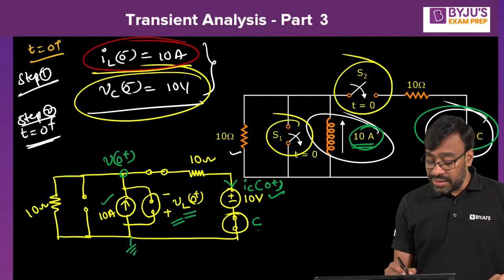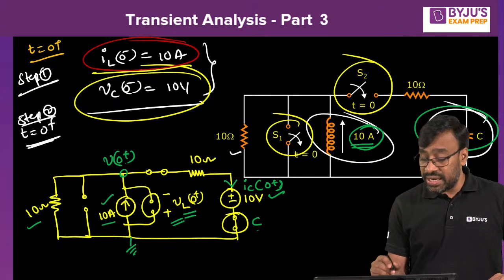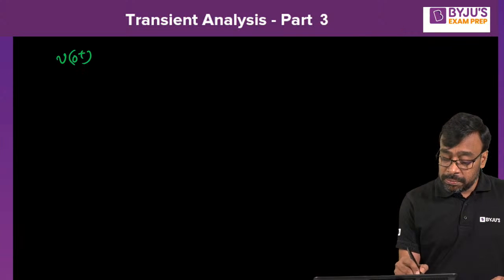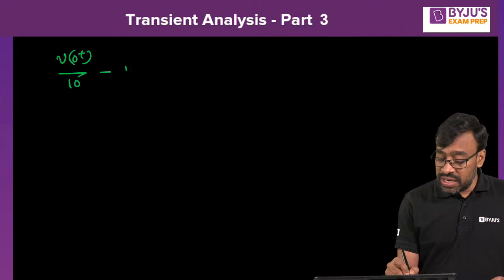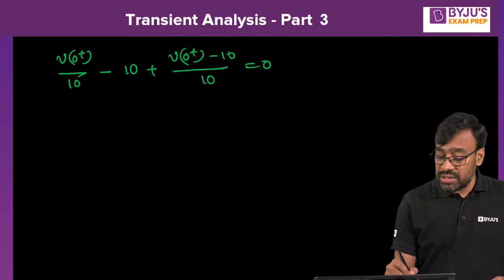Okay. Can I say V of 0 plus by 10, minus 10 amperes, plus V of 0 plus minus 10 by 10? All of you agree with this? V of 0 plus by 10 minus 10 amperes plus (V of 0 plus minus 10) by 10 is equal to 0.